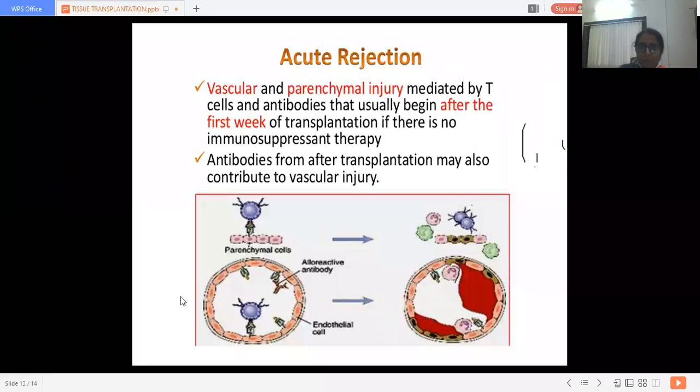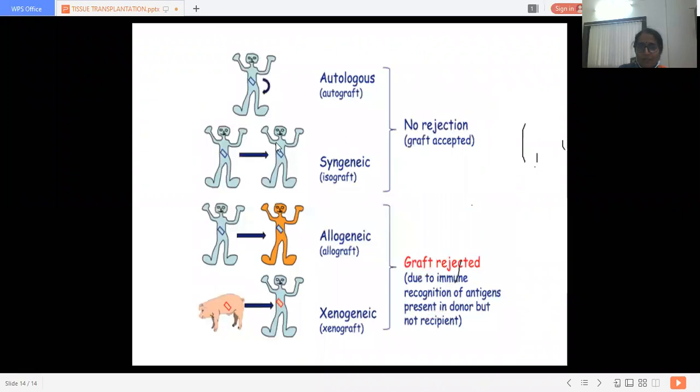Now this is a diagram showing different types of graft. That is autograft, person to person; isograft, one person to another with the same genotype; allograft, a different person from the same species but with a different genotype; and xenograft, a graft from animal to person, with different genotype and different species.